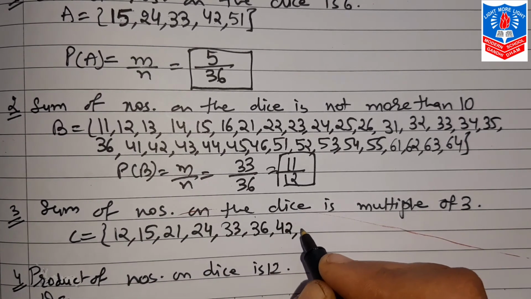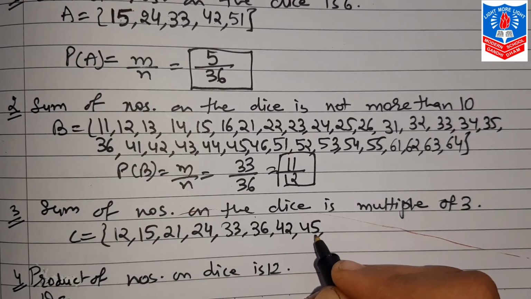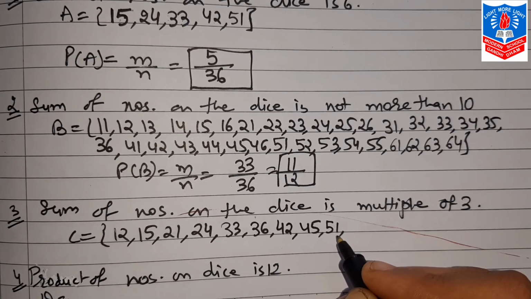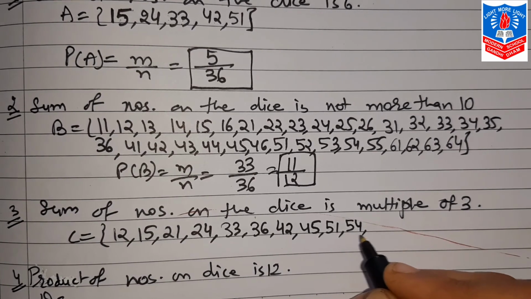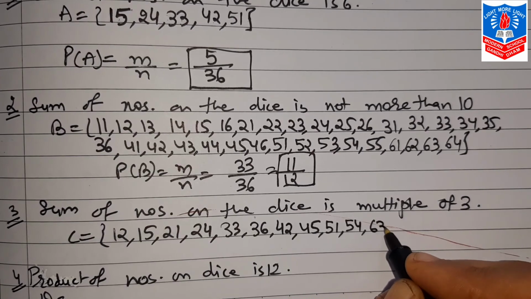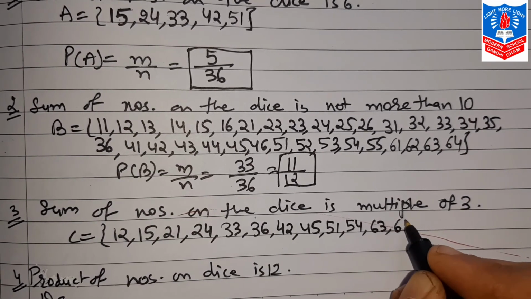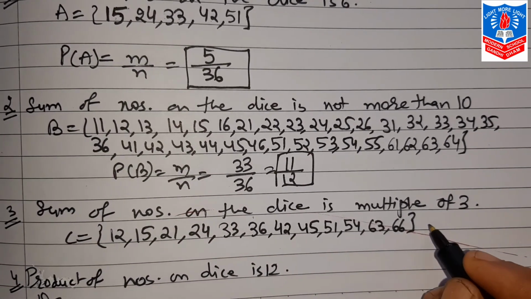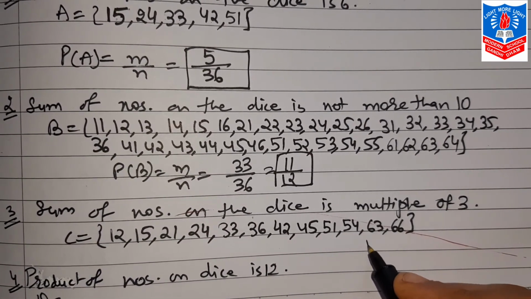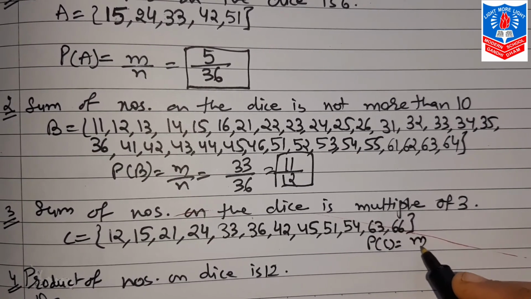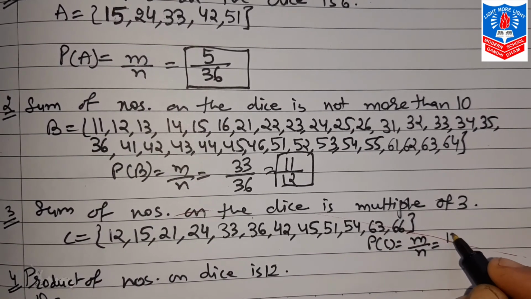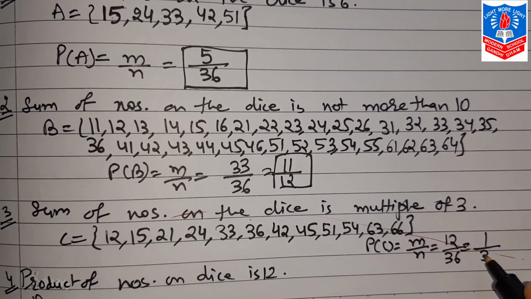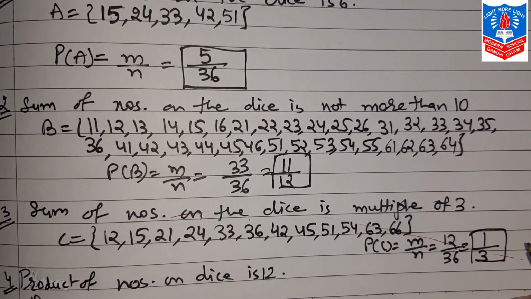Then we go with the fourth: (4,2), (4,5), the total of which is 9. Then (5,1), the total of which is 6. Then (5,4), that is 9. (6,3), and finally (6,6). So in total these are 12. So here the probability of C will be m by n, which is 12 by 36, which in simplest form will be 1 by 3.